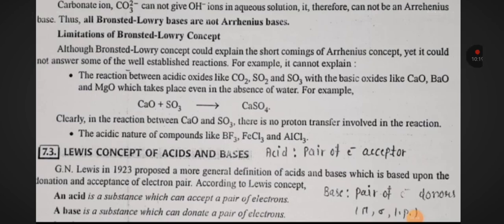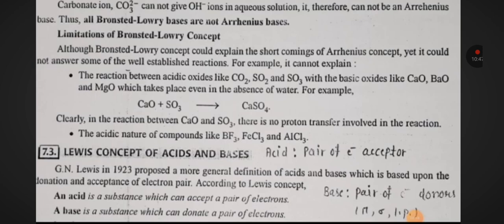Although Bronsted-Lowry concept could explain the shortcoming of Arrhenius concept, yet it cannot answer some of the established reactions. For example, it cannot explain reaction between acidic oxides like CO2, SO2, SO3 with the basic oxides like CaO, BaO, MgO, which takes place even in the absence of water.